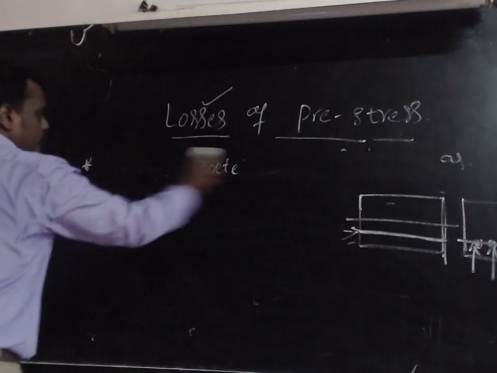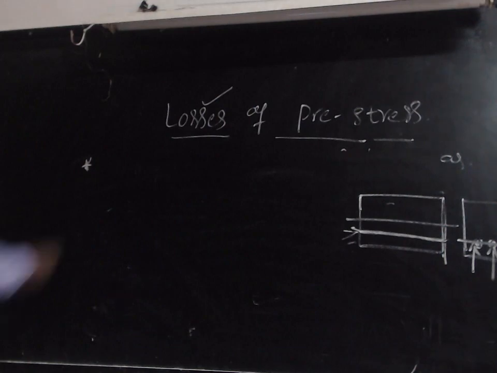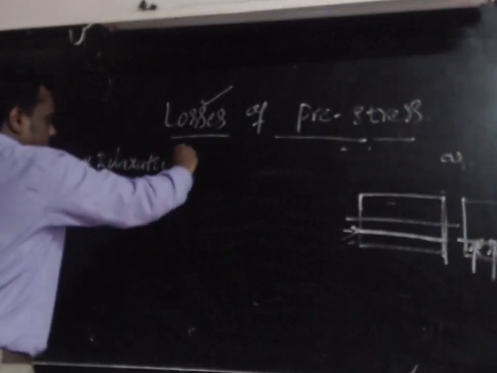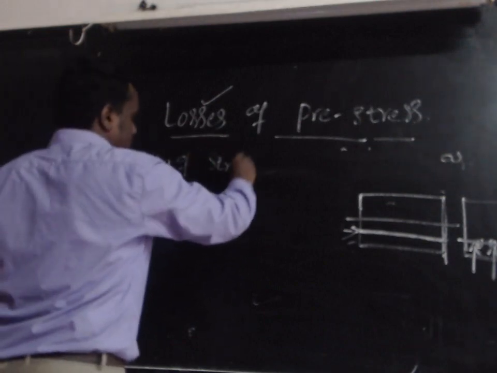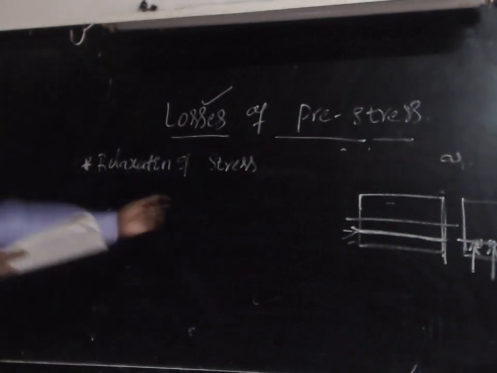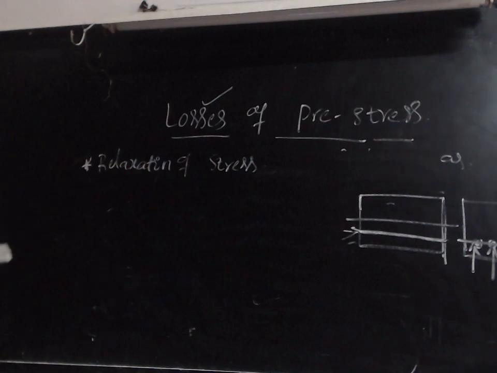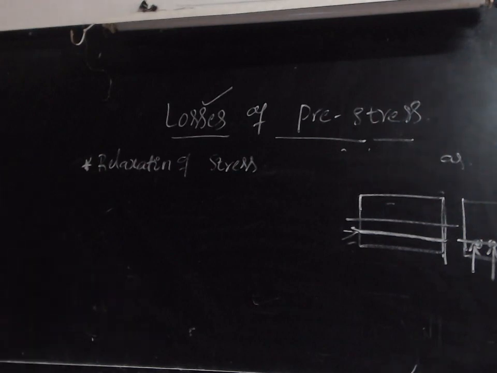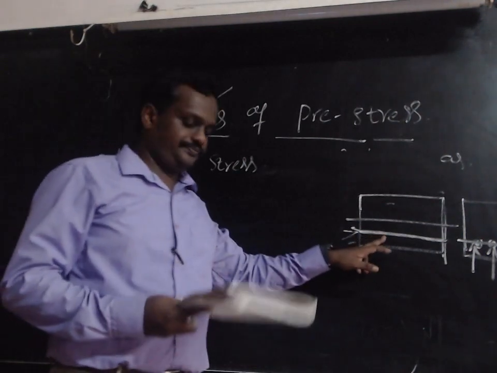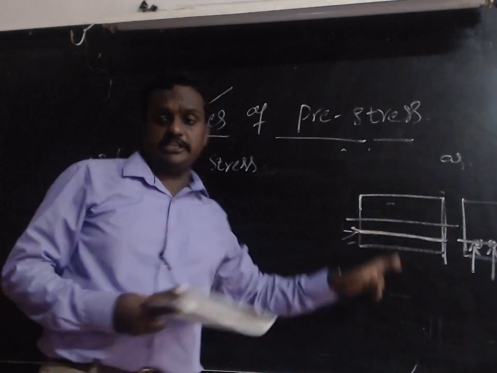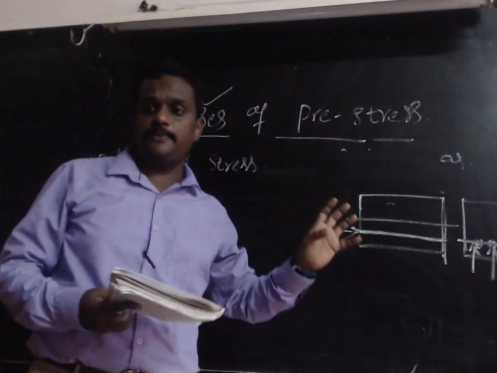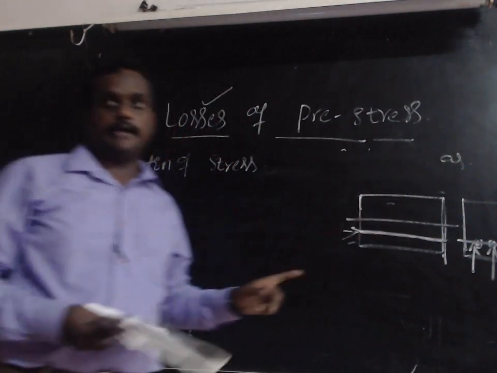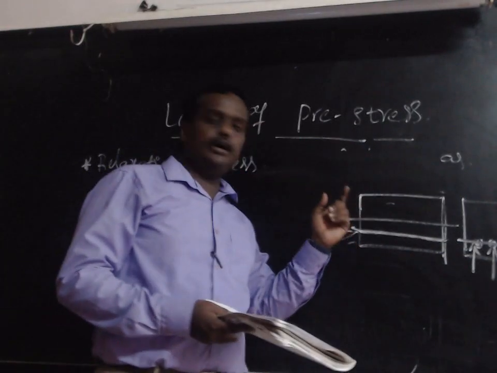Next, coming to the fourth one, that is relaxation of stress in steel. This is defined as the change in stress in the steel under constant strain. That means there will be a change in stress in the steel at a constant strain. We know the difference between stress and strain. Stress means the force per unit area. Strain means the change in length to the original length.